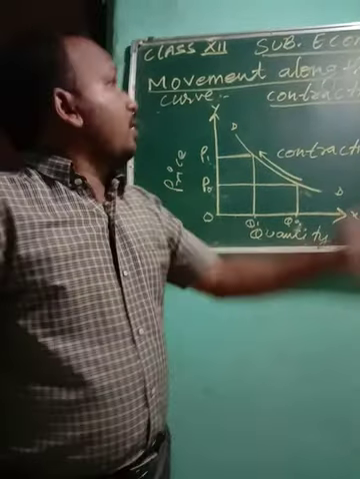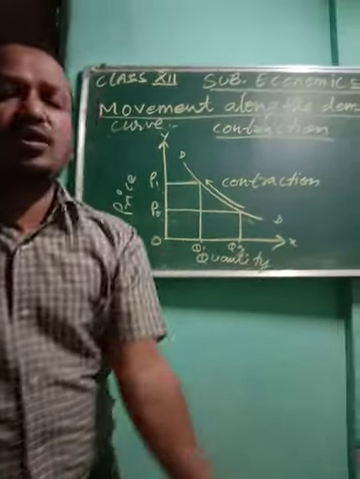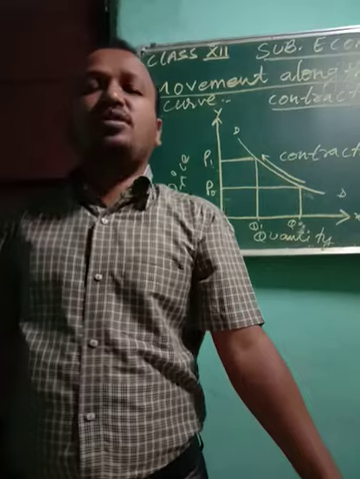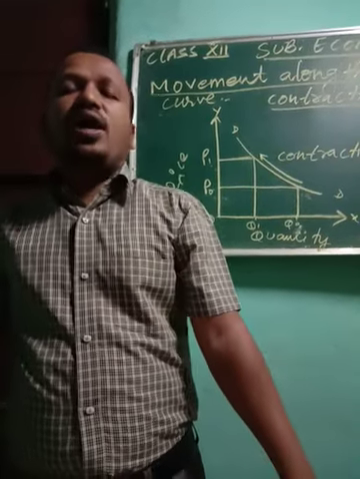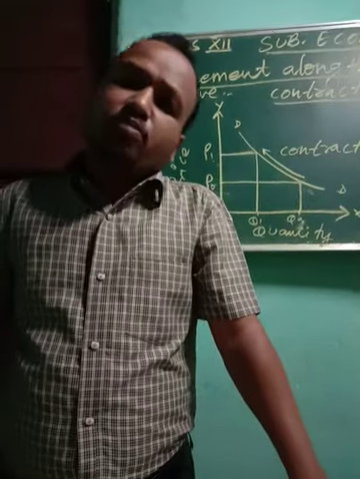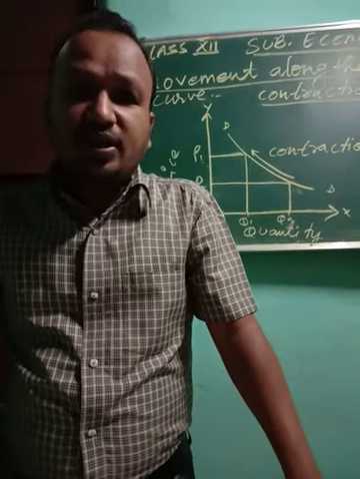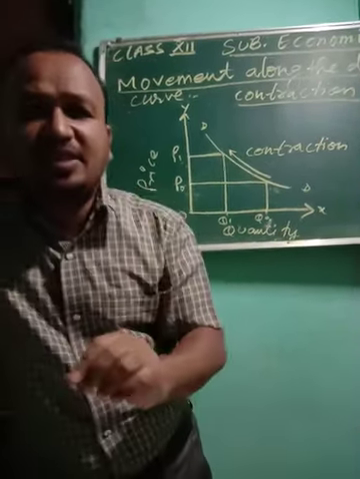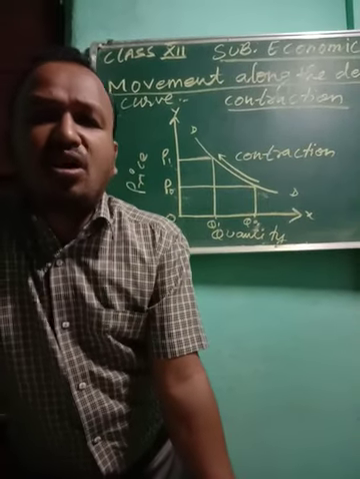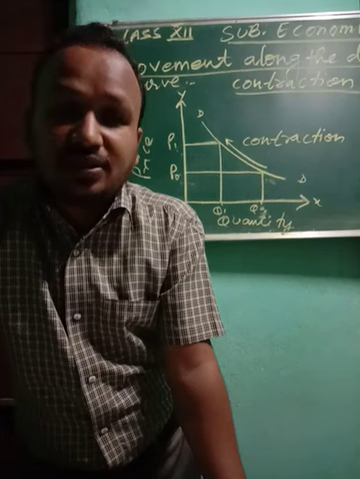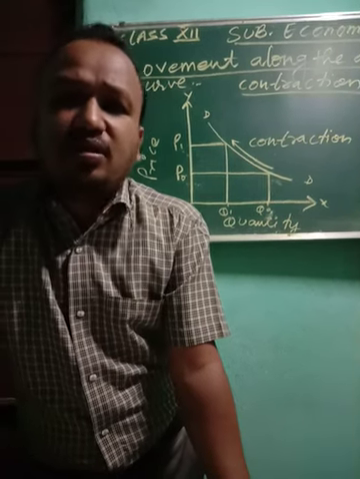Okay, so movement along the demand curve. Two types of movement, again I'm repeating, listen very properly. There is expansion and contraction along the demand curve. In both the cases there is change in price and change in quantity. In expansion the price decreases and demand increases, and in contraction price increases and demand decreases. Okay, so very simple rule.